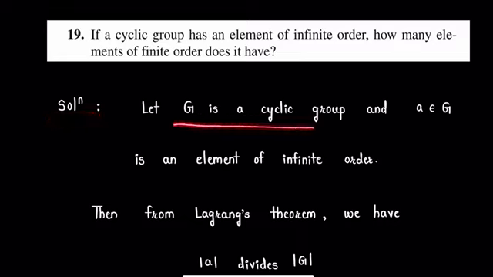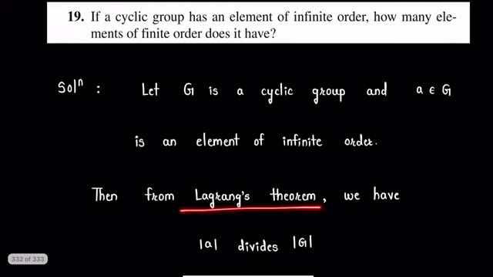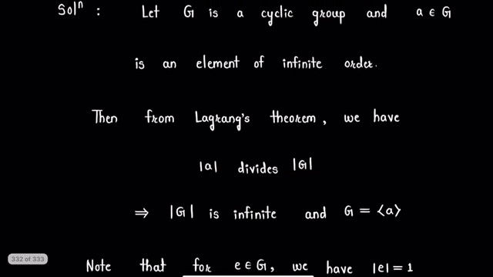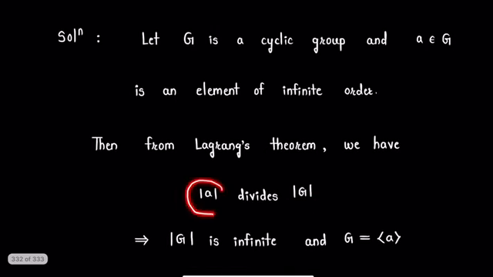Let us consider G is a cyclic group and a be an element in the group G such that the order of a is infinite. Then by Lagrange's theorem, we know that the order of every element in group G divides the order of G. So the order of a will divide the order of the given group G. Now since the order of a is infinite and it divides the order of G, we must have the order of G infinite, and G will be a cyclic group generated by the element a, that is, a will be a generator of group G, and thus our given group G will be an infinite cyclic group.